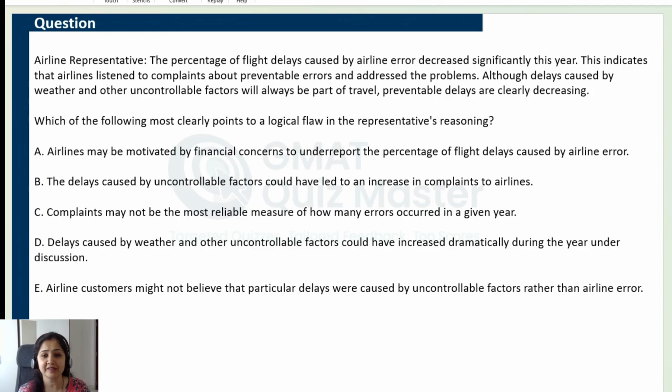We are now going to discuss a hard flaw OG question, which is hard because the four incorrect answer choices, yes, all four incorrect answer choices are almost equally popular. Why? This question tests your understanding of the relationship between percentages and absolute numbers, something which is very commonly tested and in which a lot of students usually falter.